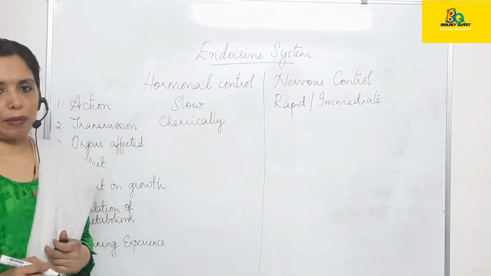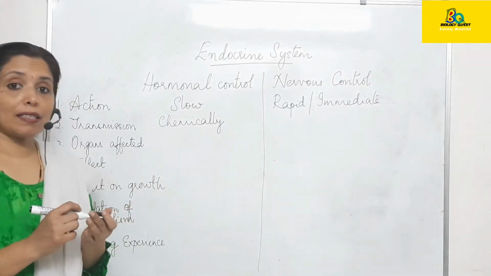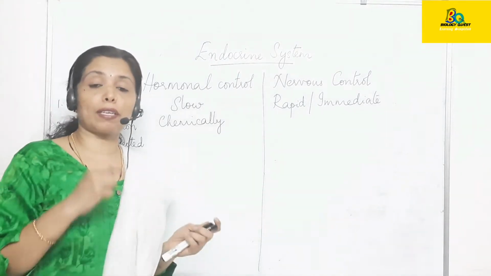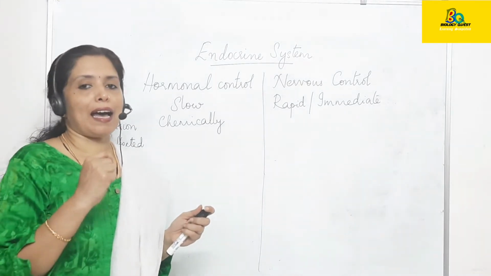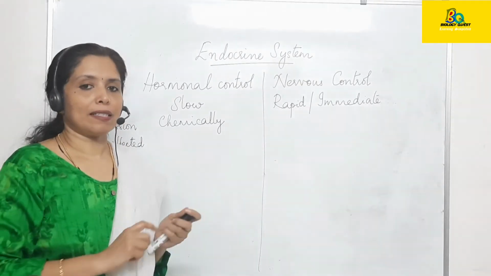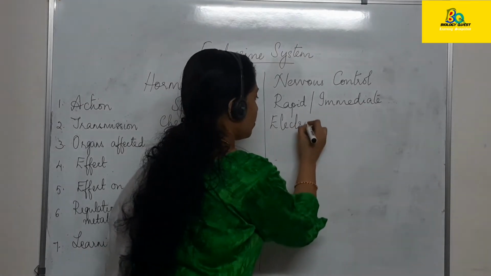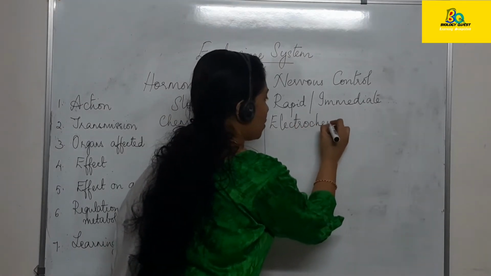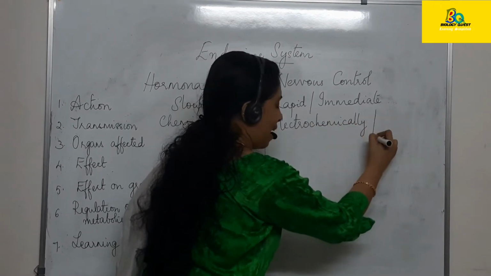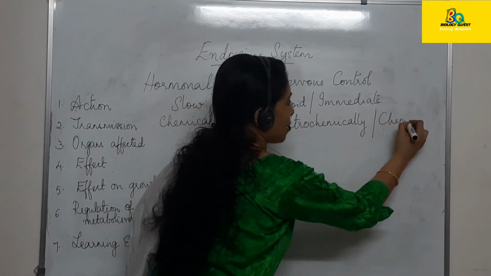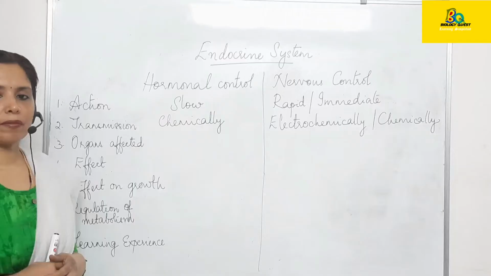Chemically they are transmitted. Whereas when we come to nervous control, the impulse is transmitted electrochemically through the nerve fibers and chemically as it passes through the synapse.